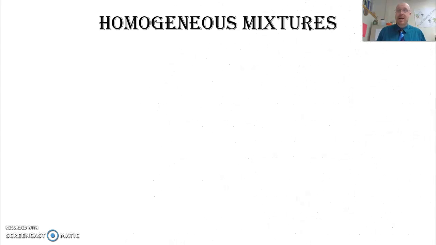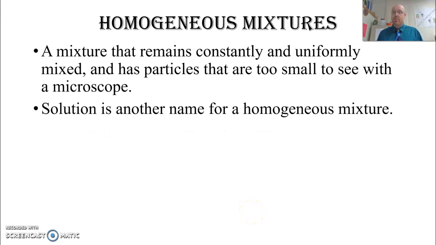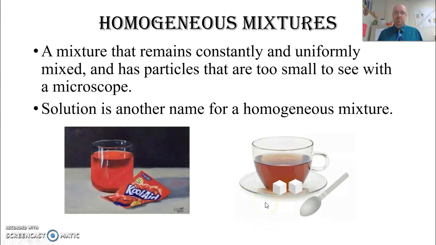Next, we want to talk about homogeneous mixtures. This is a different type of mixture. We talked about heterogeneous. Hetero means different. Homo means same. This mixture remains consistently and uniformly mixed, and it has particles that are too small to see, which means we can't separate them out with the naked eye. That's a homogeneous mixture. Another name for that would be a solution. A solution is another name for a homogeneous mixture.